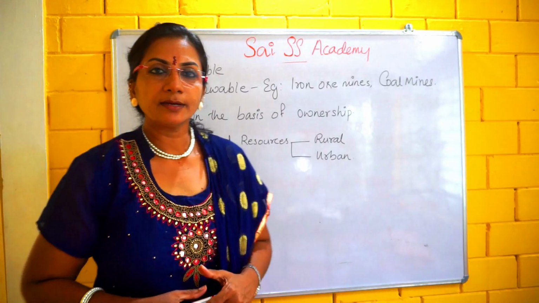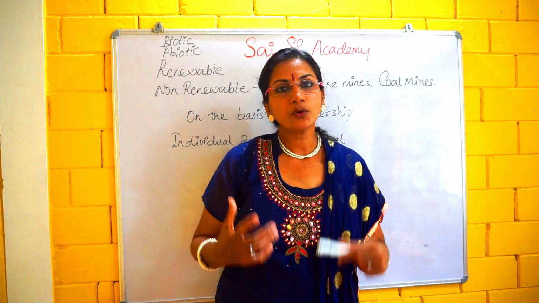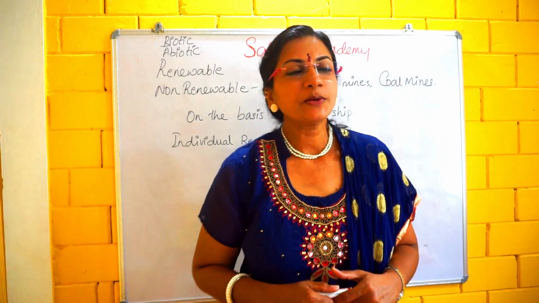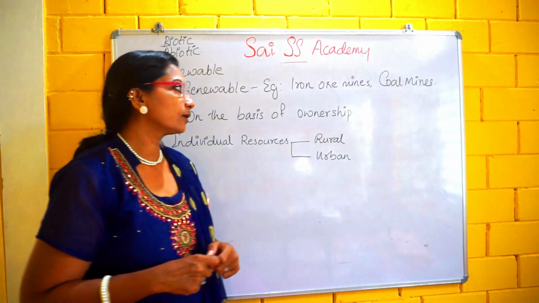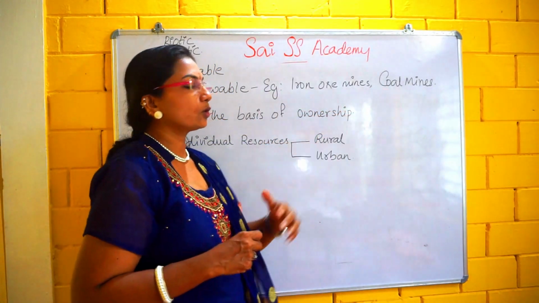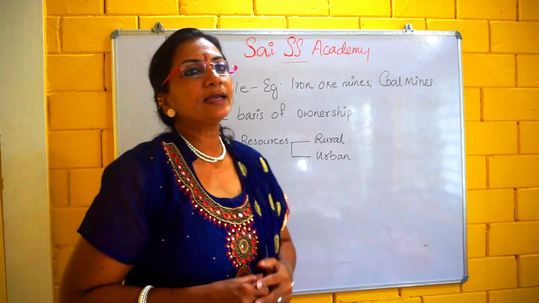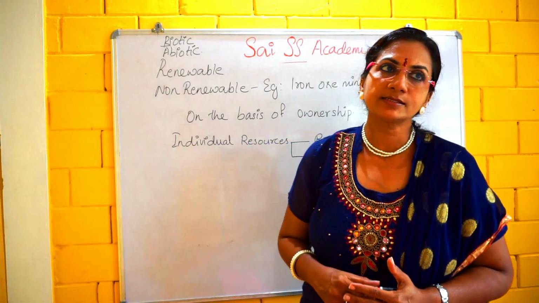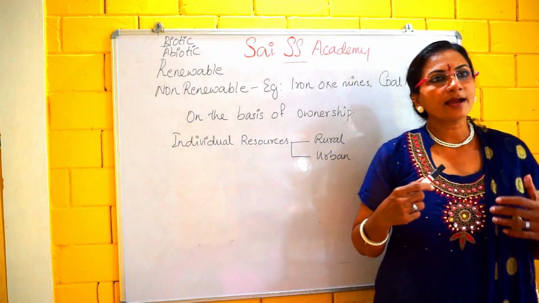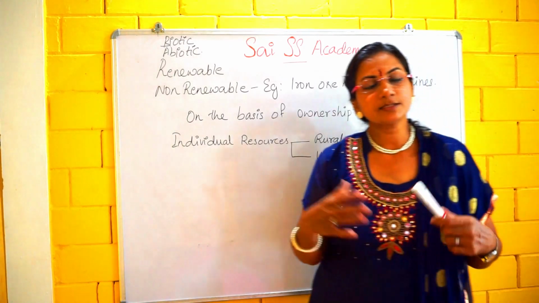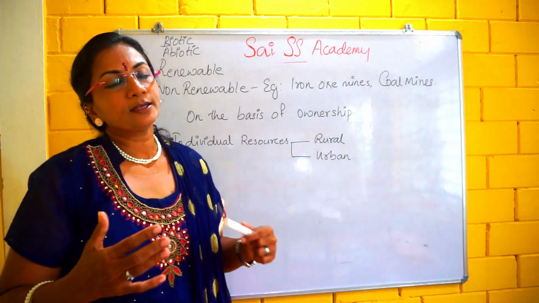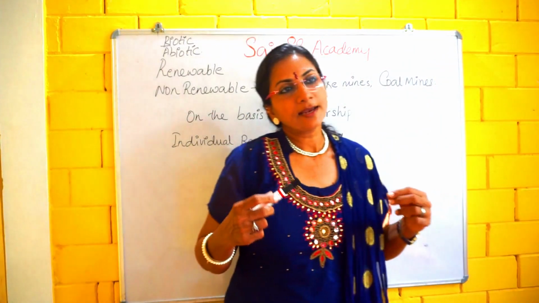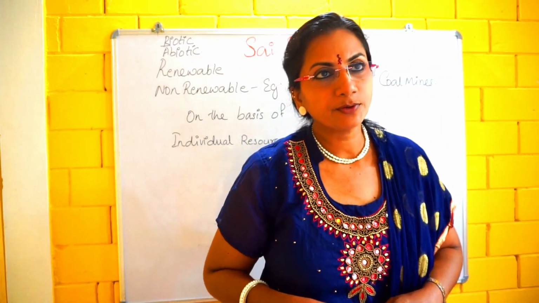Non-renewable resources. I am giving the example of the iron ore mines and the coal mines. We will get iron ore from the iron mines. Iron ore means iron plus impurities. It is not found in a pure form. We get it in an impure form.